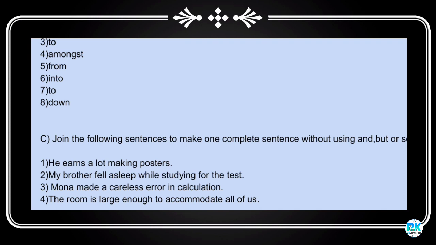Now C. Join the following sentences to make one complete sentence without using and, but, or so. Answer 1. He earns a lot making posters. Second. My brother fell asleep while studying for the test. Third. Mona made a careless error in calculation. Fourth. The room is large enough to accommodate all of us. These are easy.